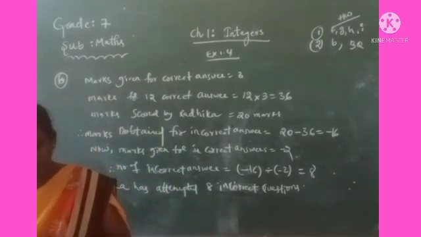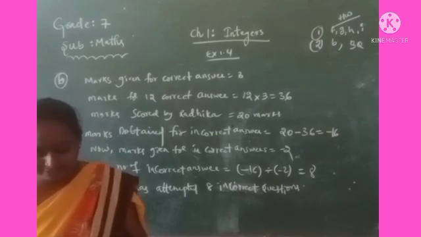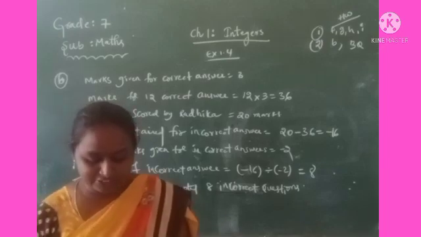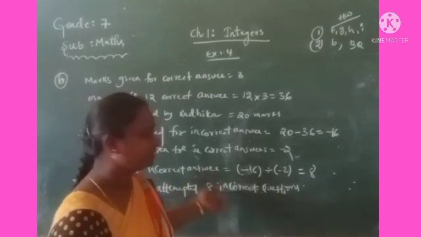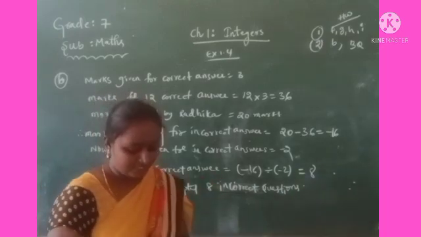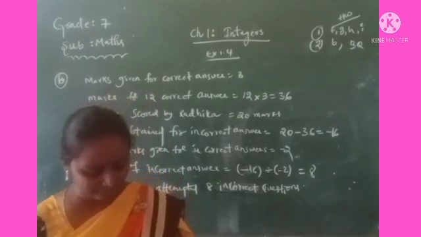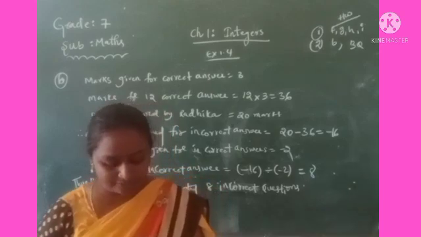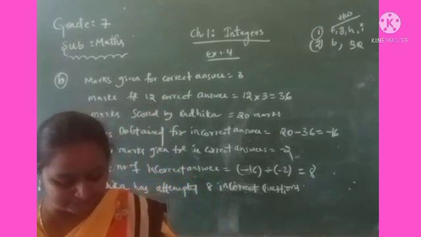Similarly, you can calculate for Mohini also, how many questions she has attempted. Same procedure. I am giving you this one as homework, and see the 7th question. An elevator descends into a mine shaft at the rate of 6 meters per minute.